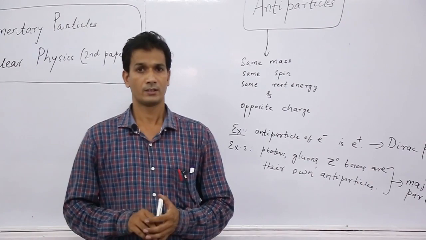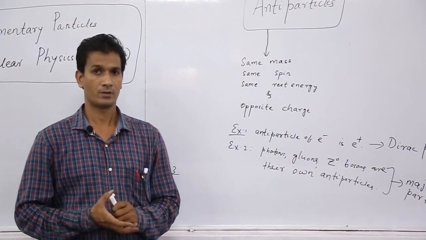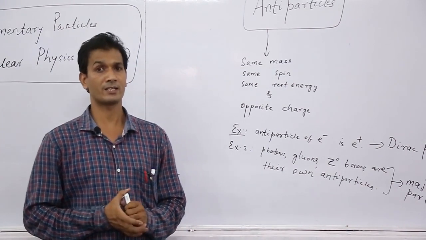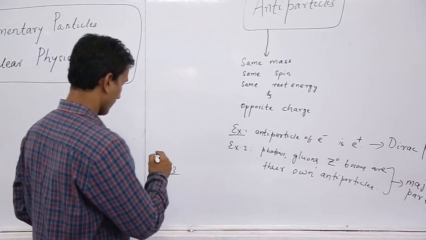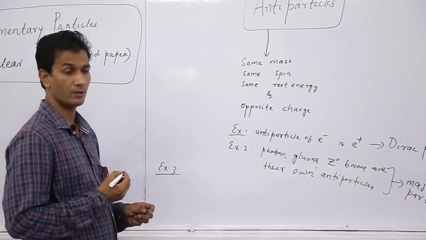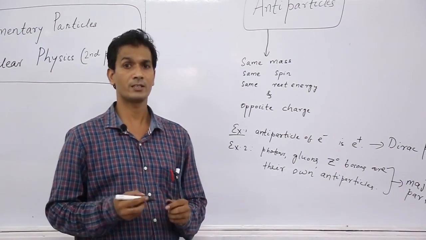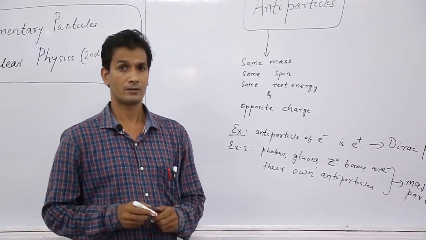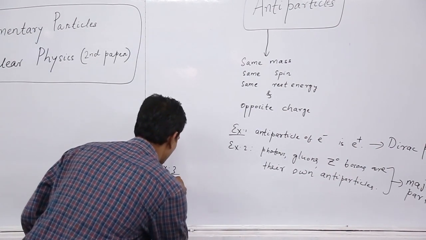So there are some neutral particles, but still their antiparticles exist. For example, neutron. The antiparticle of neutron is antineutron.